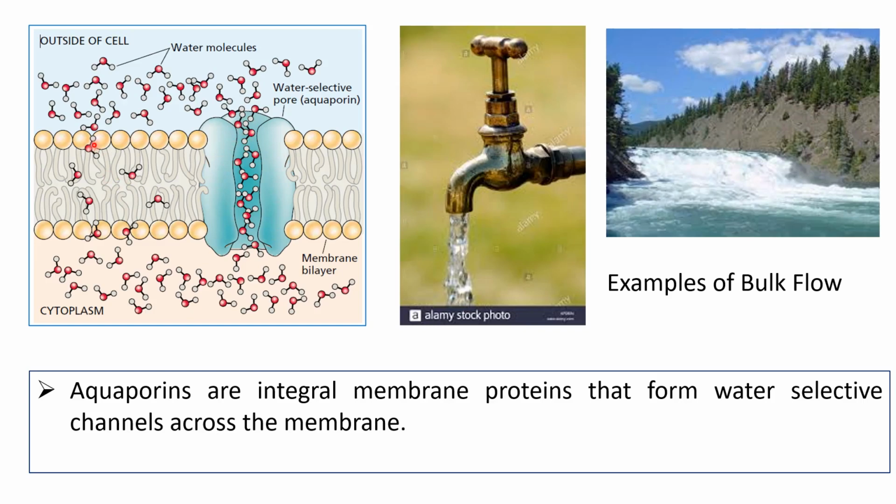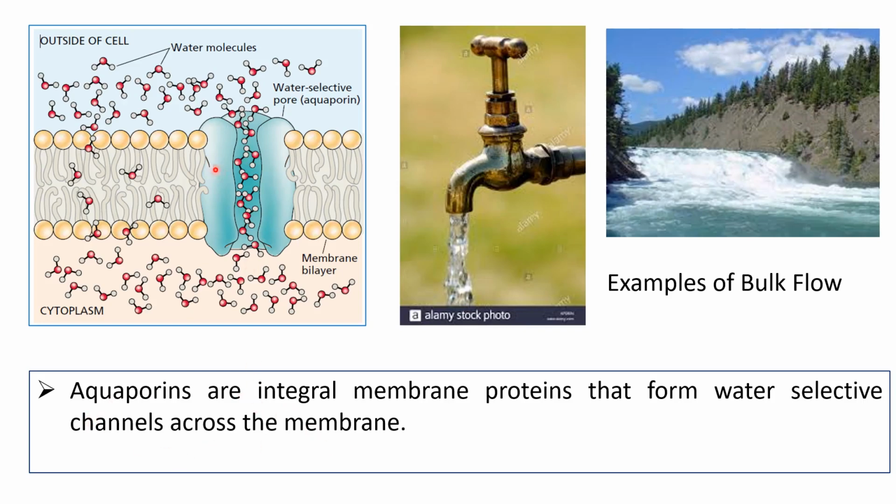However, the normal diffusion of water molecules is sufficiently less in number from one point of the biological membrane inside its hydrophobic environment. So this is the aquaporin. Aquaporins are integral membrane proteins that form water selective channels across the membrane.